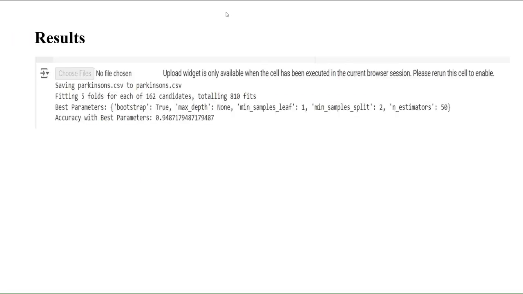Results. As we can see, the accuracy of the model is 94.8%. So by this we can say that our model is efficient in predicting the presence of Parkinson's disease. It performs better than most of the other models.